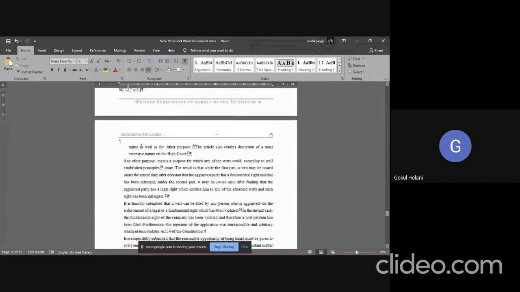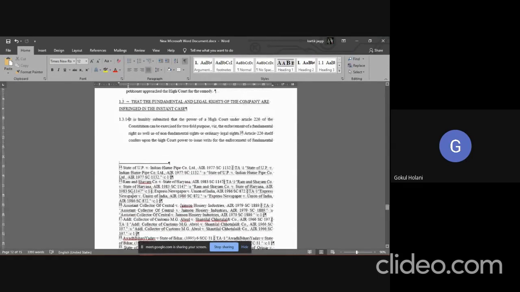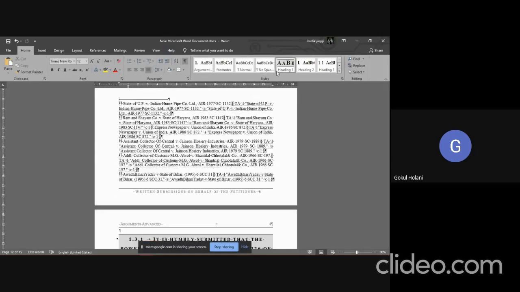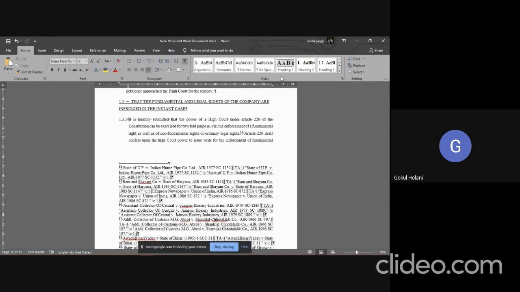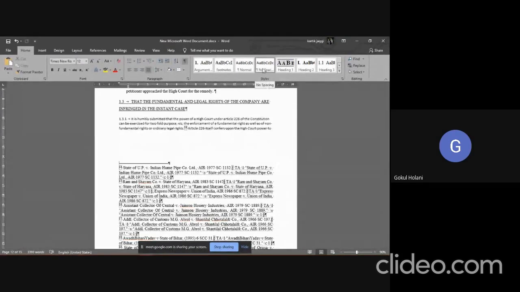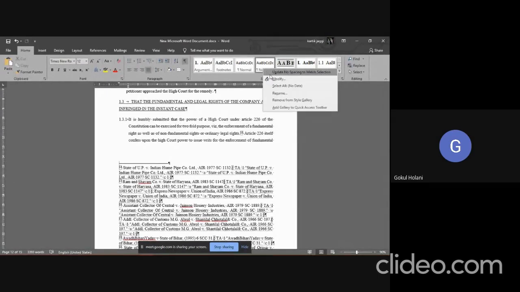I think Karthik, I have one trick here with respect to the ruler. Sure, go ahead. Whenever you go to the top right of your Word screen, where it shows arguments, footnotes, normal, no spacing, a little bit below to the right. Okay. So whenever you go there, just click on the no spacing one, and Update to Match Selection. Okay, yeah, do this.